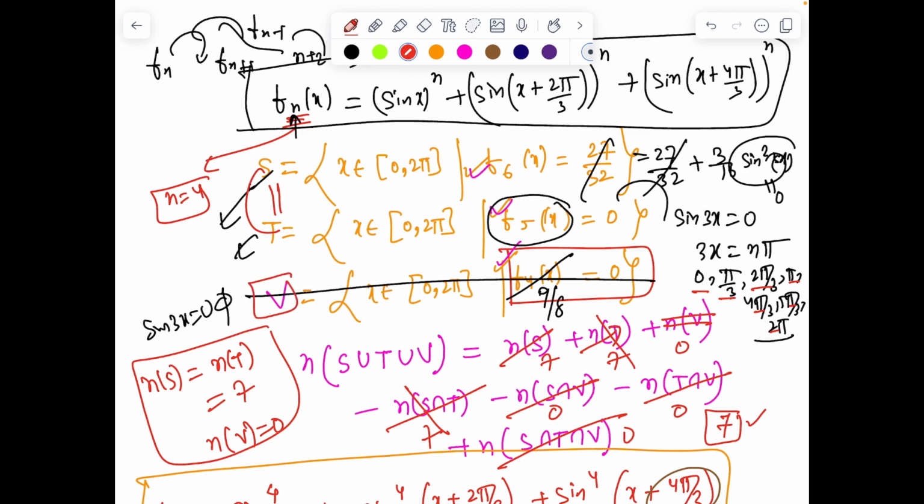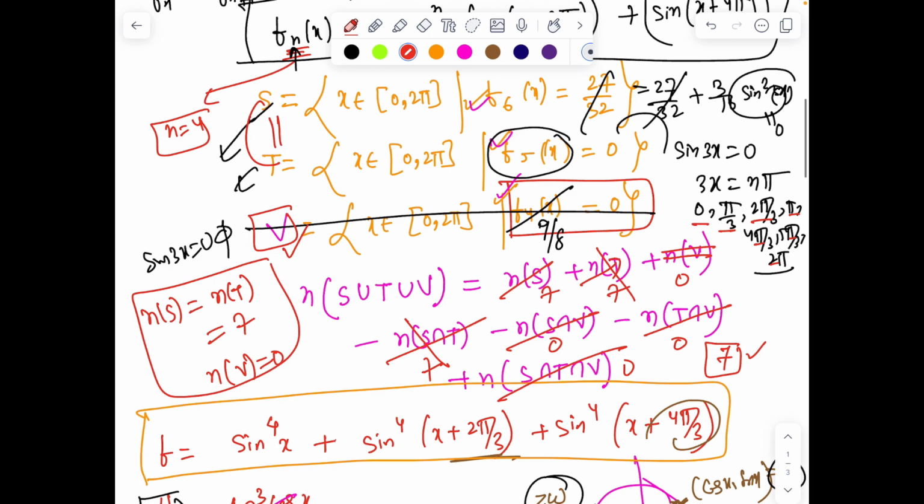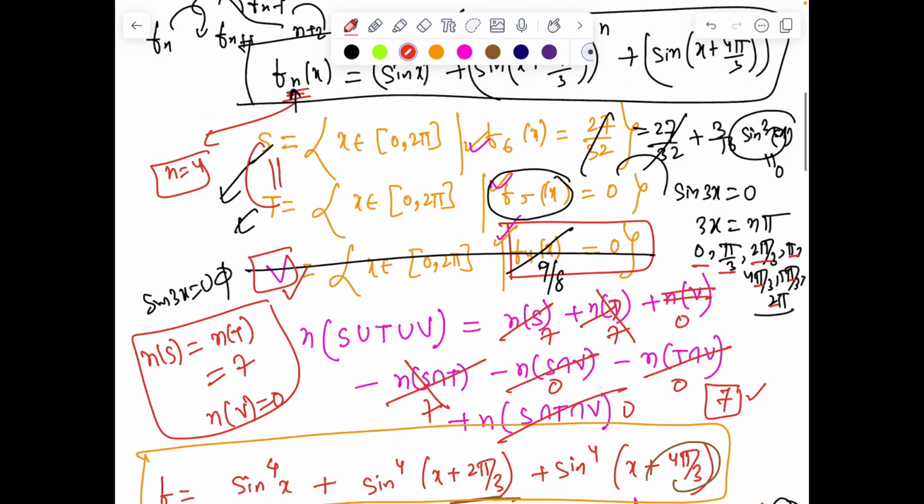ठीक है, क्योंकि S और T का जो union और V का जो union, वो तो सिर्फ 7 है क्योंकि all 7 इसमें repeated है. Now, will tell sir, union के लिए आप why have used this inclusion-exclusion, because in the beginning I was not knowing whether V will be empty or not. Okay, that's why we started with this generalized formula and then applied this.